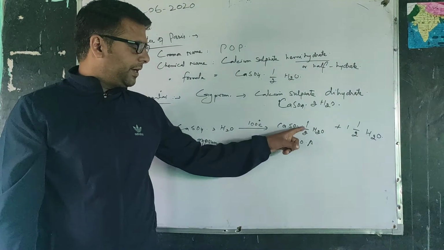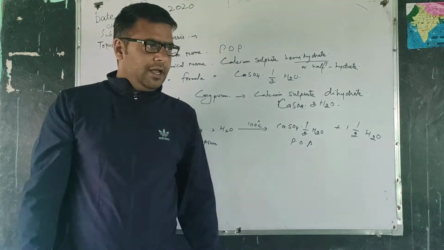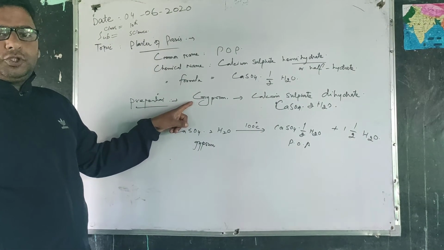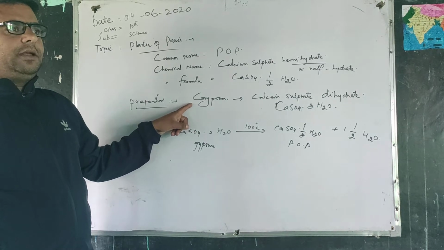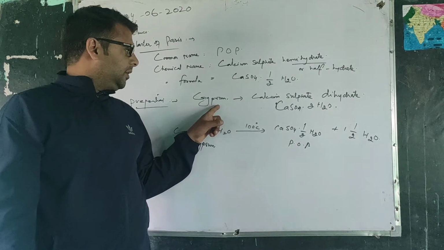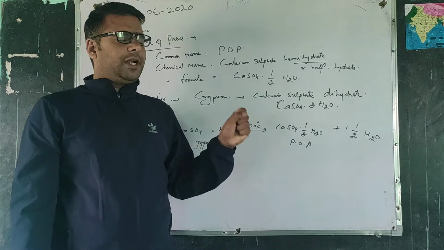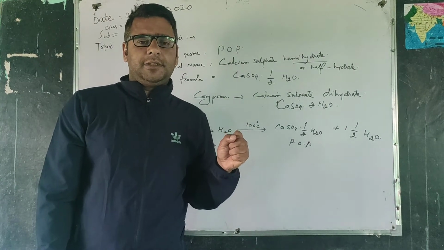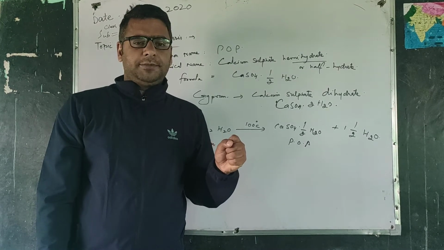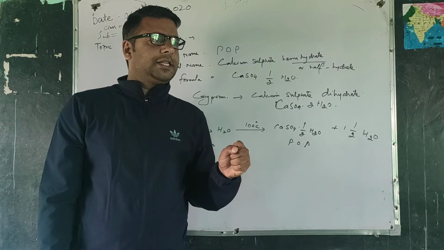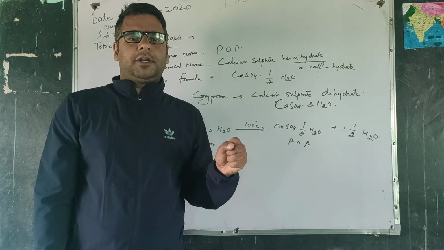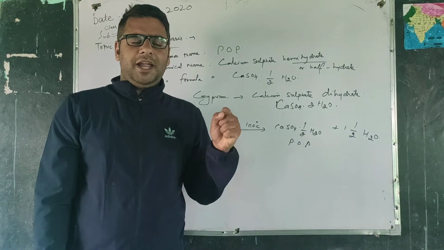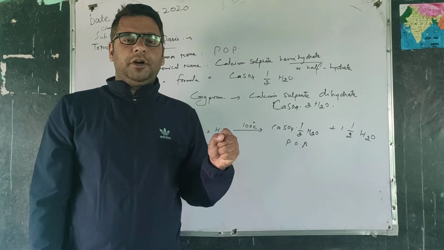That's calcium sulfate hemihydrate. The gypsum should be heated in a controlled way, only to about 100 degrees Celsius, and it should not be more than that. If we heat the gypsum more than 100 degrees Celsius, it can lose all its water of crystallization, and POP is not formed.